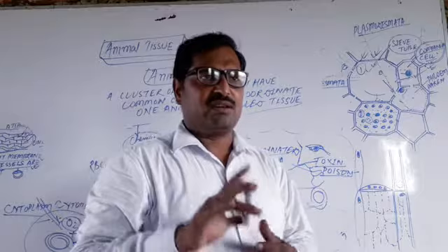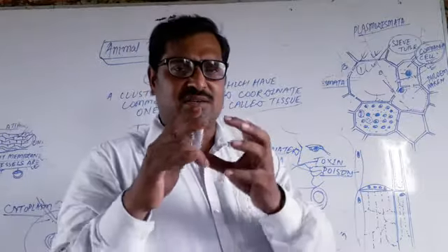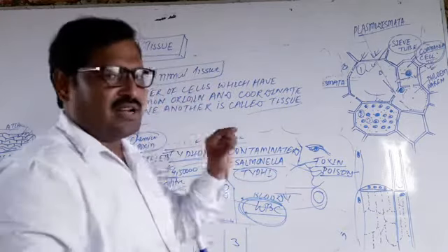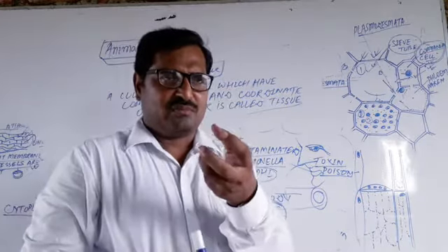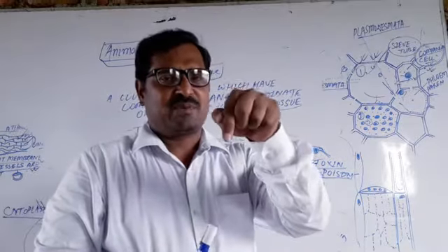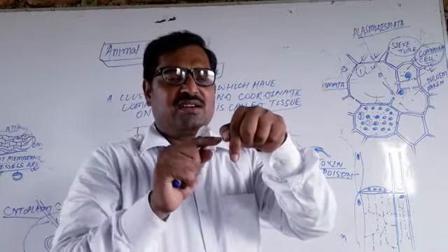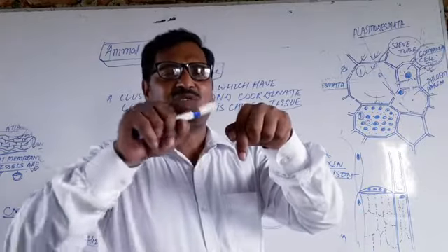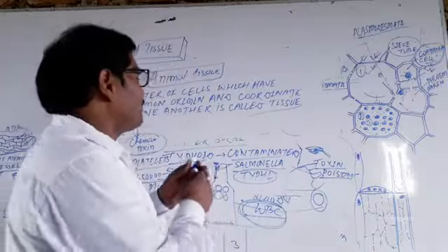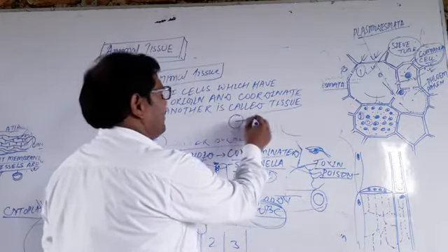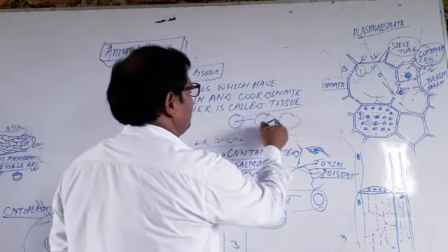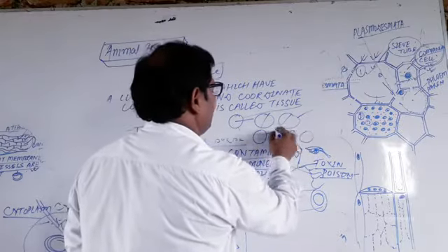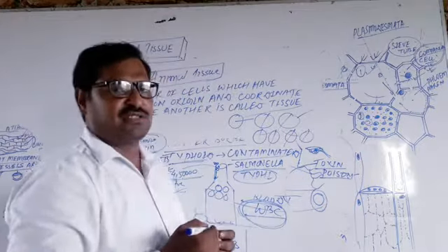This means that a tissue is a group of cells which have a common origin, meaning they are produced from one same type of cell, which starts dividing mitotically. The parent cell divides into two daughter cells, and the two daughter cells divide into four cells by mitosis.